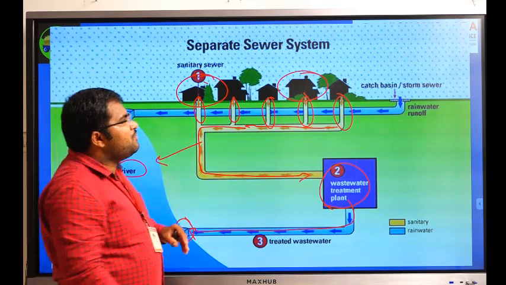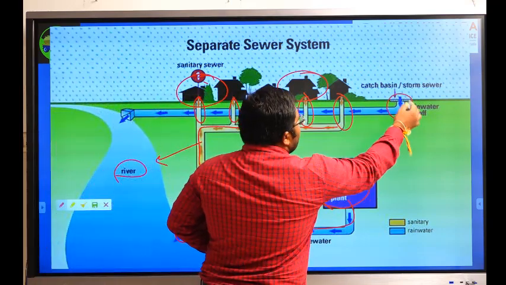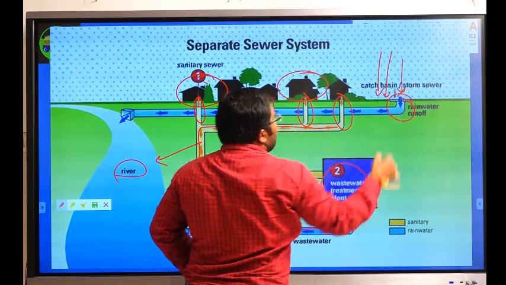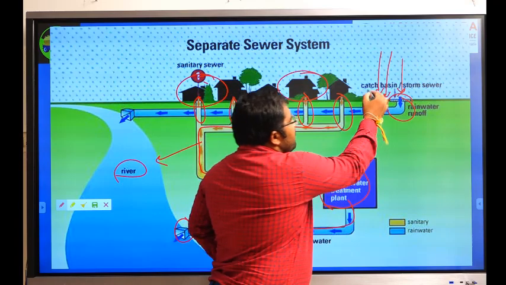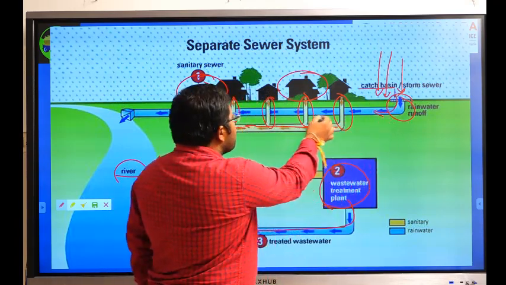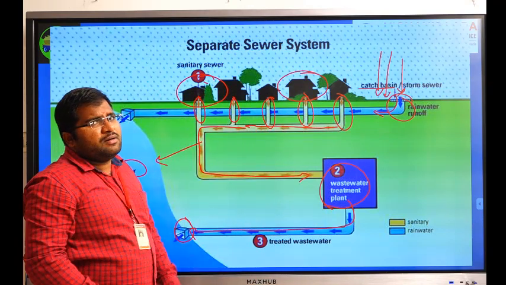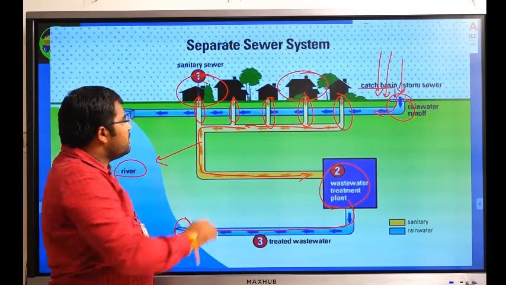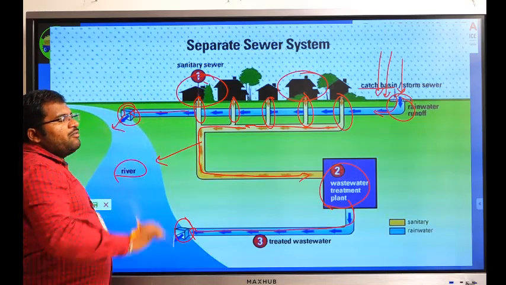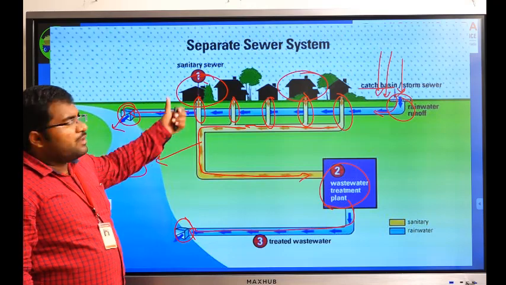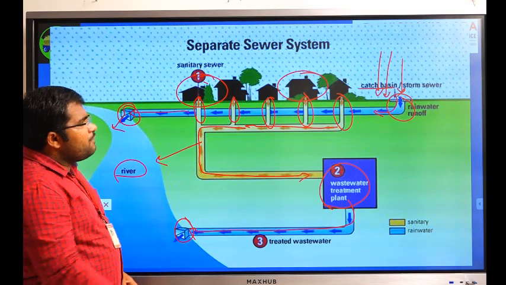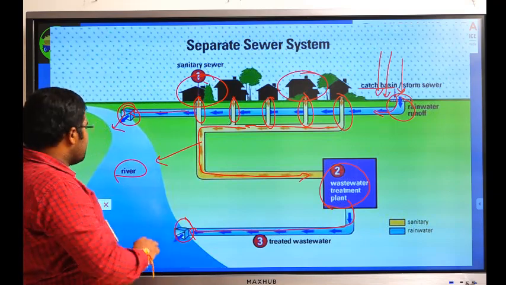The other pipe system will get the water from the catch basin, that is rainwater. Once it is raining, the water will come near the catch basins which are alongside the roads. So the water will be connected into a storm sewer line. This storm water may not have many pollutants and it can be directly disposed into the river. Storm water will be directly disposed into the river, but sewage should be treated before it is disposed. Okay, so this is a separate system.